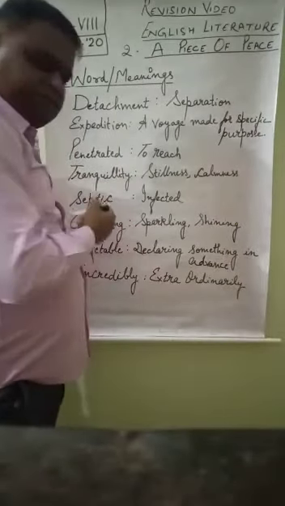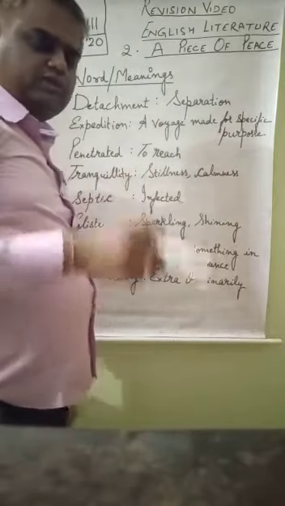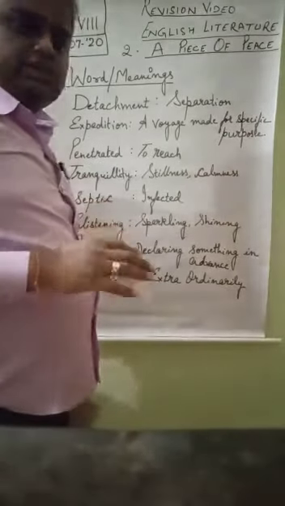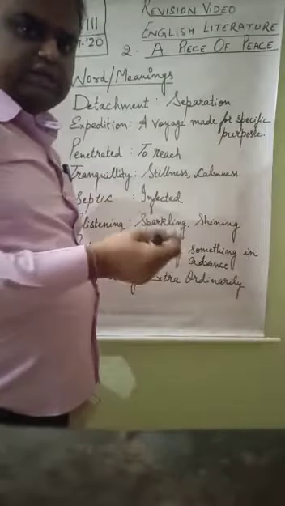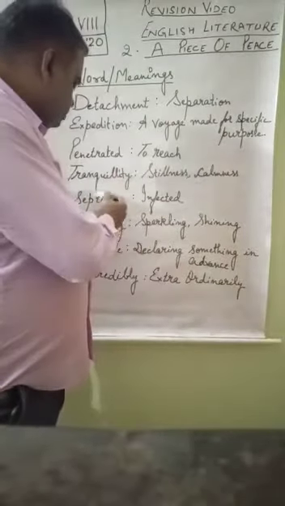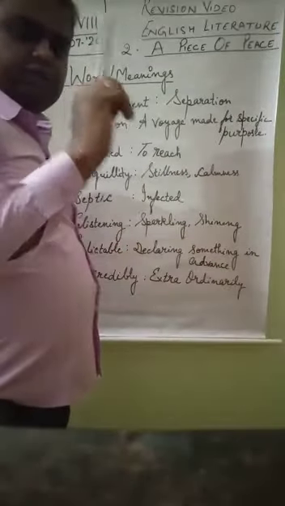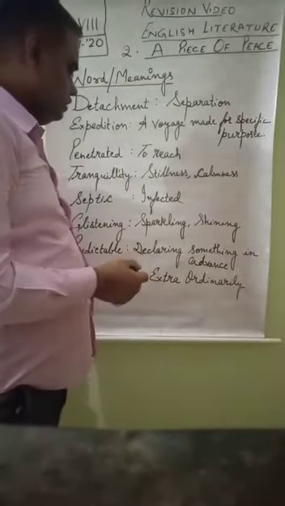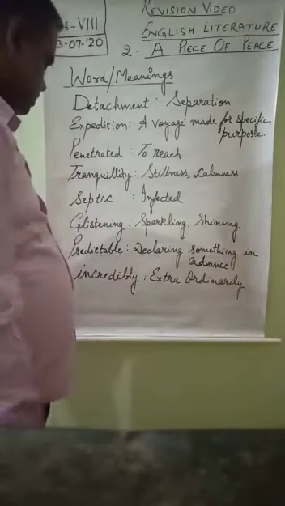Now next is septic. You all know, when we get hurt, when we are going on the road and we fall down and get hurt, then our parents say to apply some antiseptic on that wound, on that cut or infected part. So septic means infected, and antiseptic means the thing by which it becomes uninfected. Glistening means sparkling or shining.